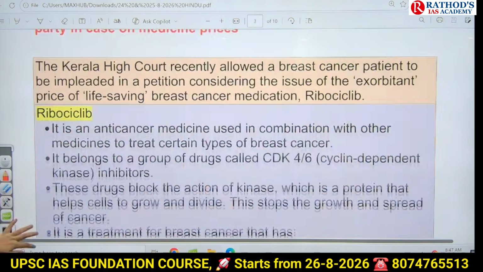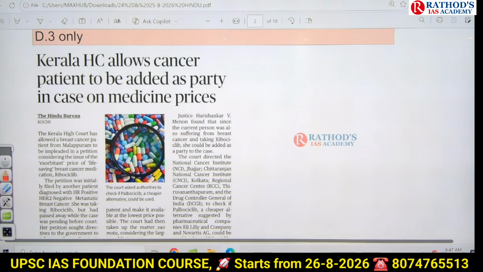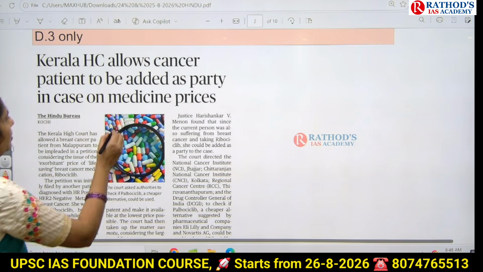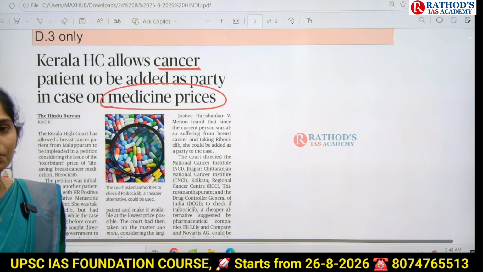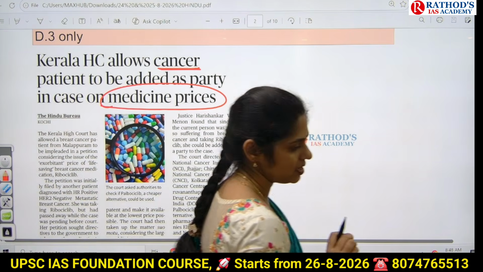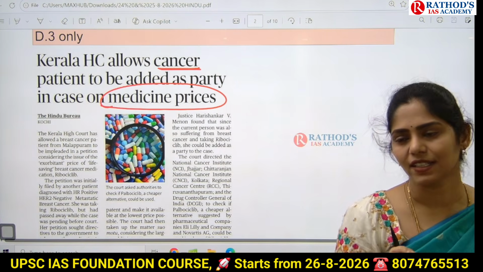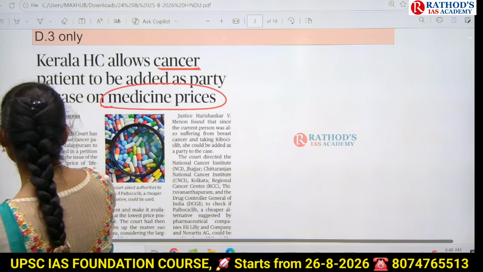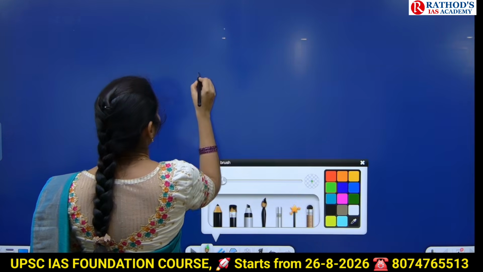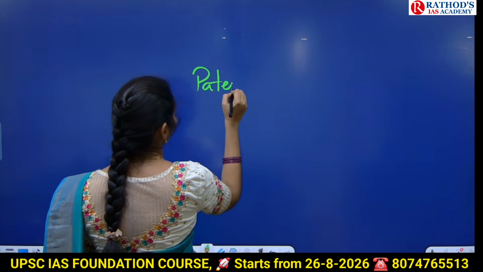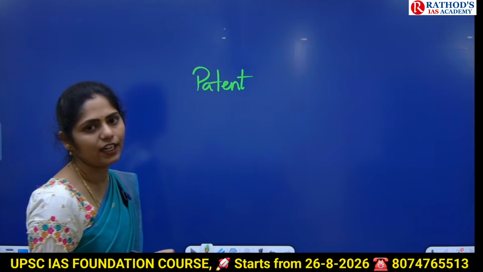Okay, now let us see the next topic. See the title: Kerala High Court allows cancer patient to be added as party in a case on medicine prices. So this article is talking about the price of medicine and it is talking about cancer drugs. The major problem with these cancer drugs is that mostly they are patented, which means they have their own rights to produce the drug and to market and to sell.